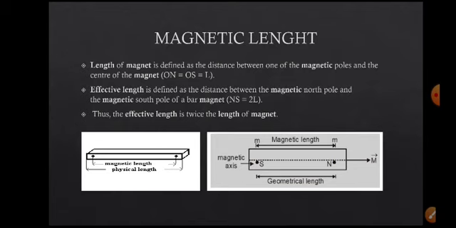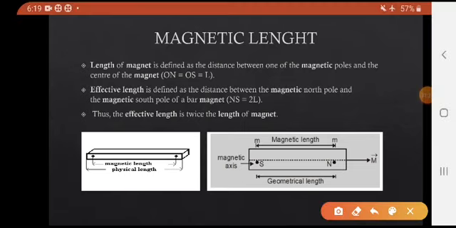Magnetic length is defined as the distance between the two magnetic poles. Here the distance between the magnetic poles is calculated from the center. For example, the center is taken as O. ON is L and OS is also L. Then L plus L is the distance from the midpoint to one pole and the midpoint to the other pole.